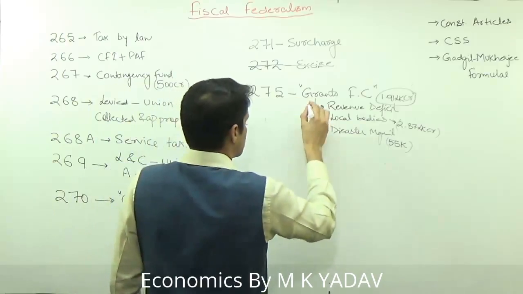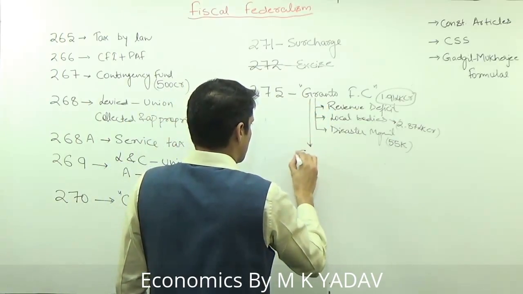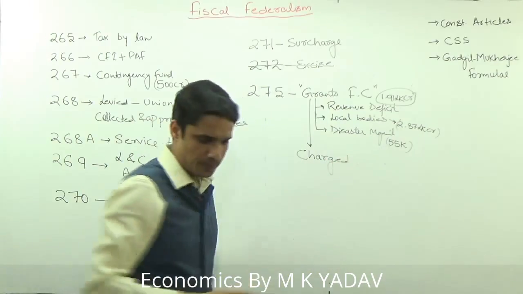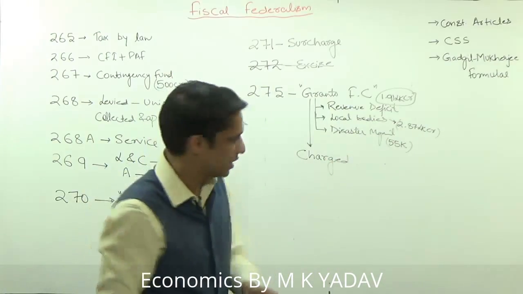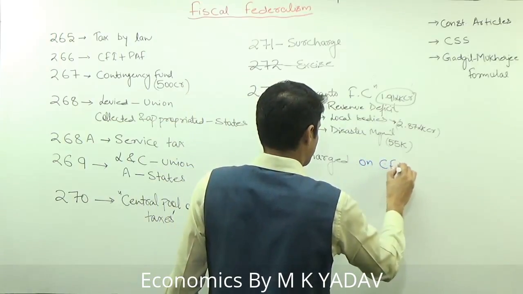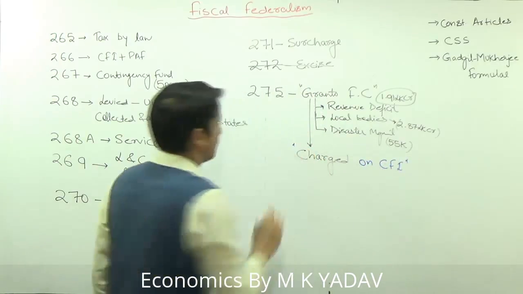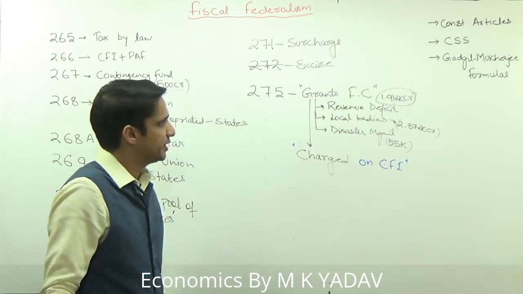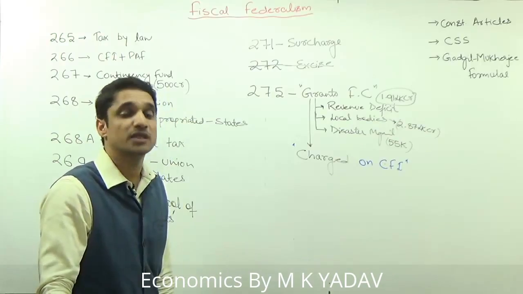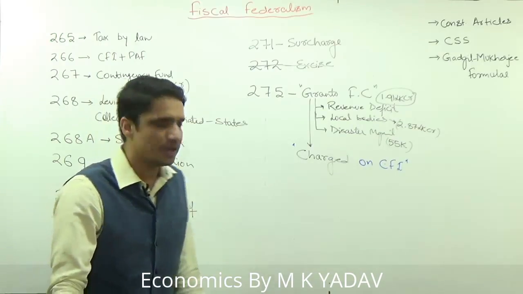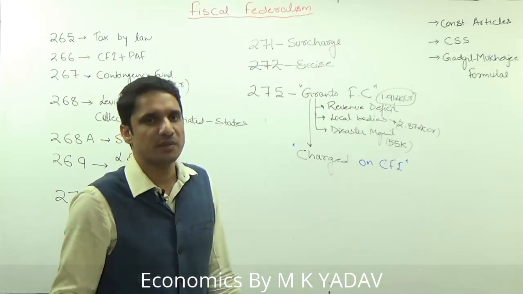Now these grants given by Finance Commissions are charged on the Consolidated Fund of India. It means there will only be discussion on this charged expenditure, but there will not be any voting on the grants given by Finance Commission.